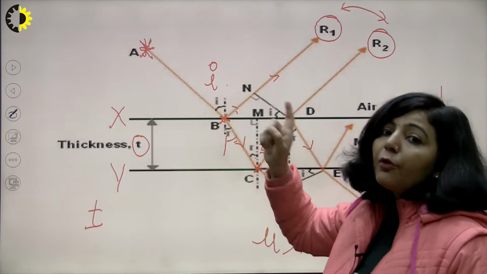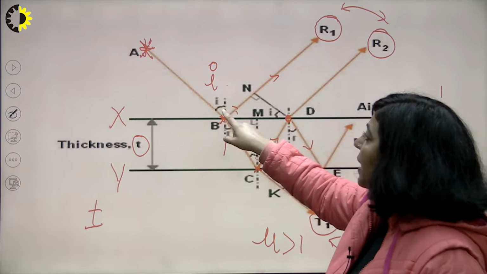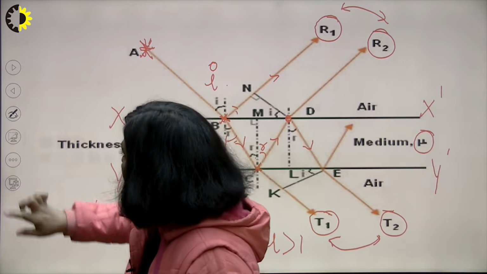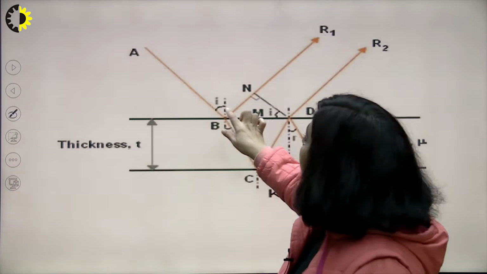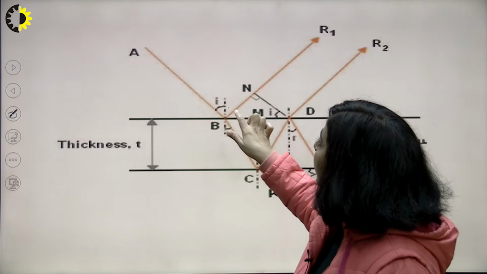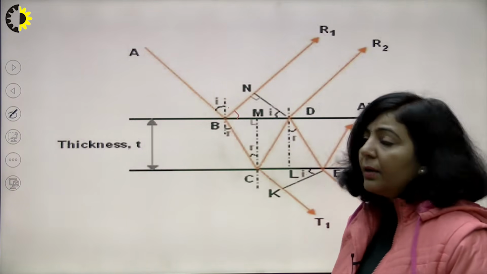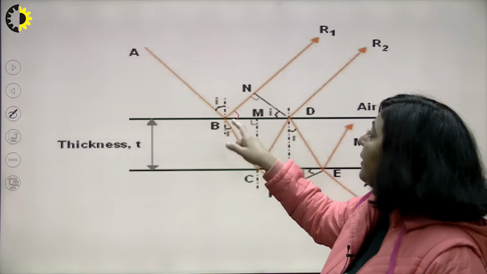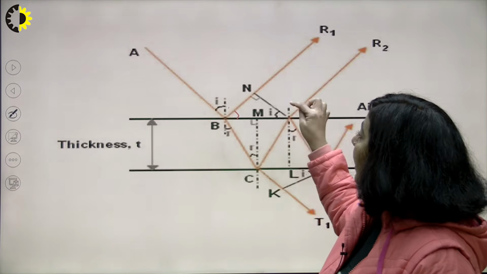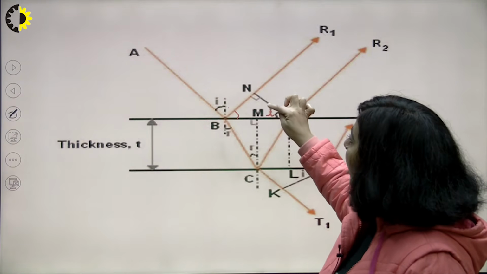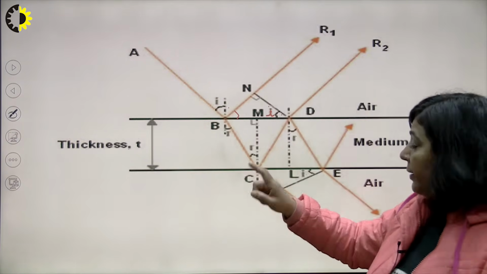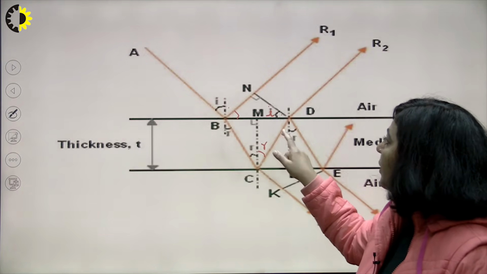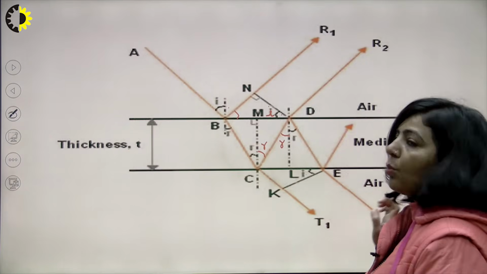is the foot of the normal. So now you can see this is I, this one is also I. So the remaining angle, this one, is 90 minus I. If this is 90 minus I, and you have drawn a perpendicular here, this is 90. So this particular angle will be I. So this angle is your I. And next, this angle is R, this one is also R, this will be your R, and so on. Right?